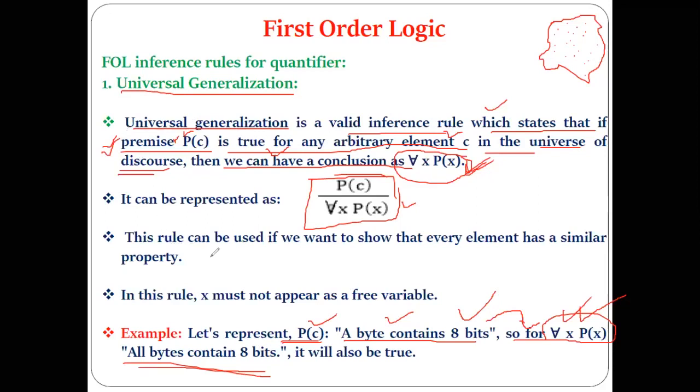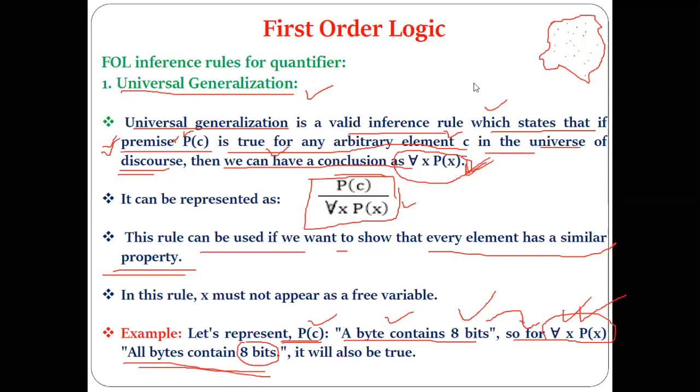Now what are we trying to say using this rule? This rule states that every element has a similar property. If a byte contains the 8 bits, then whatever number of bytes there are in the universe of discourse, each of these bytes also contains the 8 bits. That is what we are trying to say using this rule. Understood the universal generalization rule?